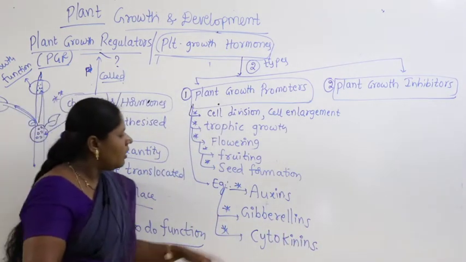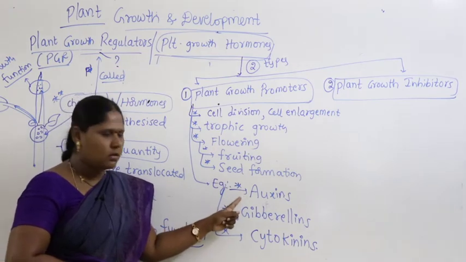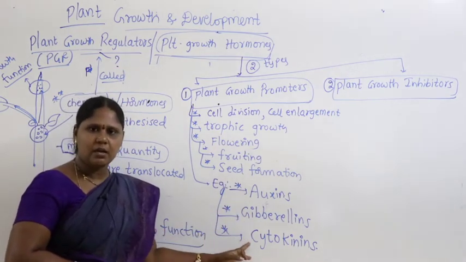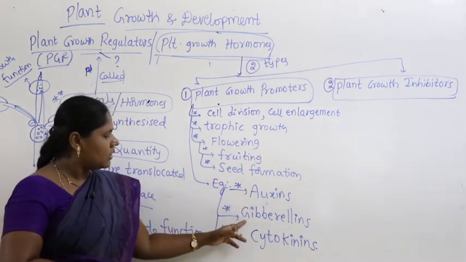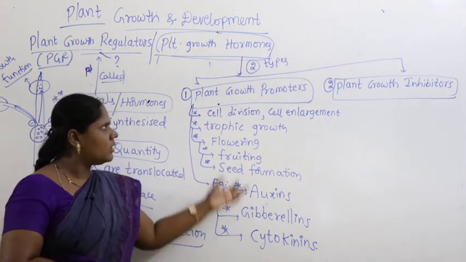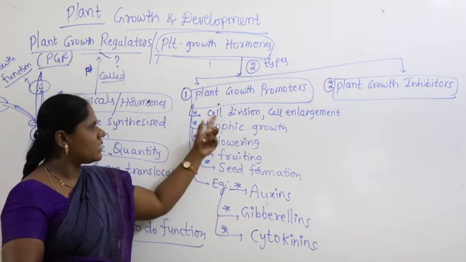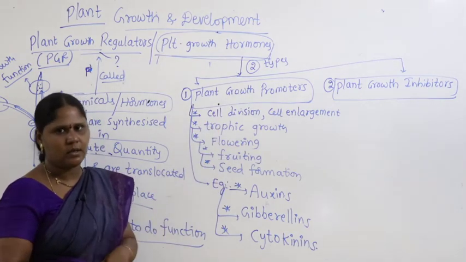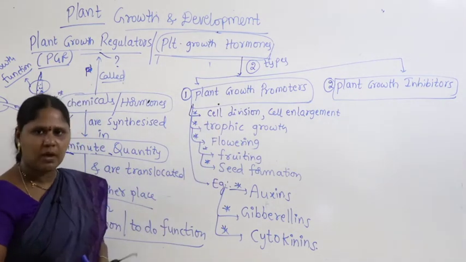What are they? Auxins, gibberellins and cytokinins. All three come under plant growth promoters. They promote plant growth through cell division, trophic growth and all this. They make all these activities happen.